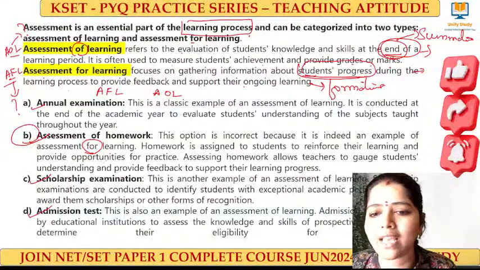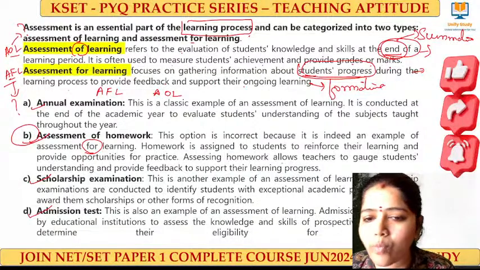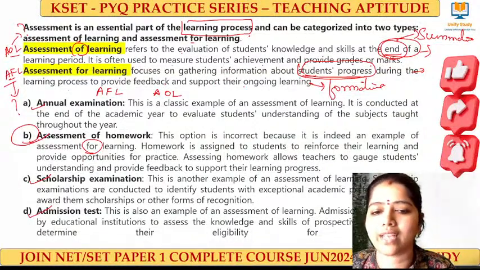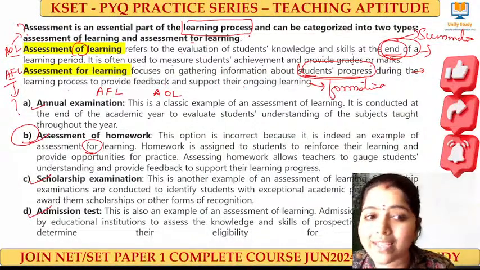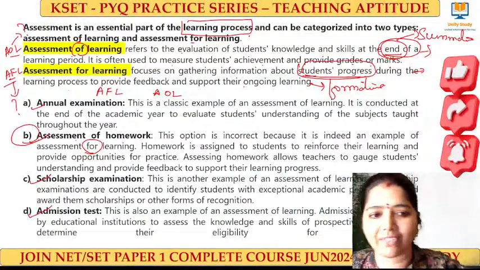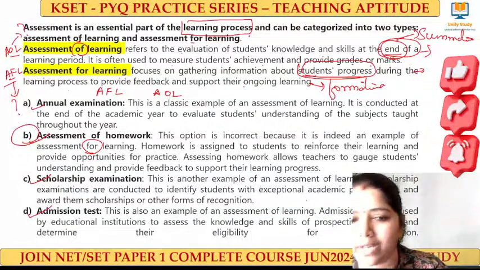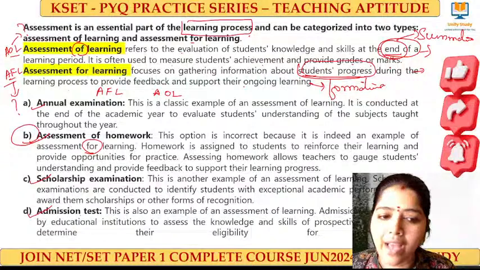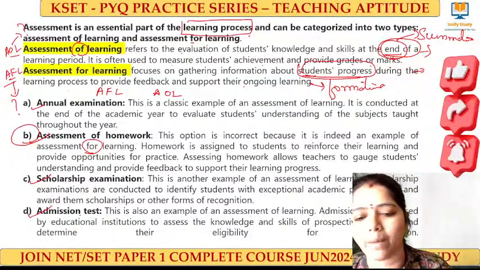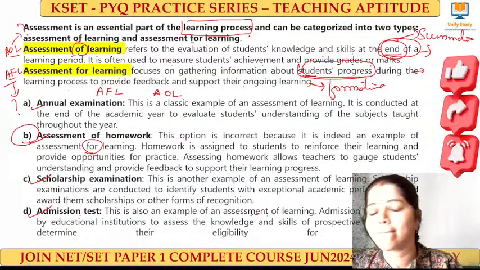Assessing homework allows teachers to guide students to understand so that they improve. Their progress can be tracked through the assessment of homework. The annual examination happens at the end. The scholarship examination is also assessment of learning, since the scholarship will be provided. The admission test is also an example of assessment of learning. Clear, learners? Very good.